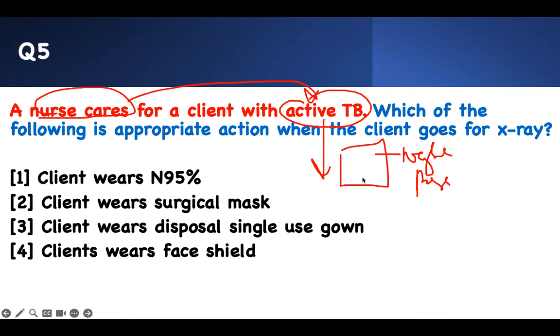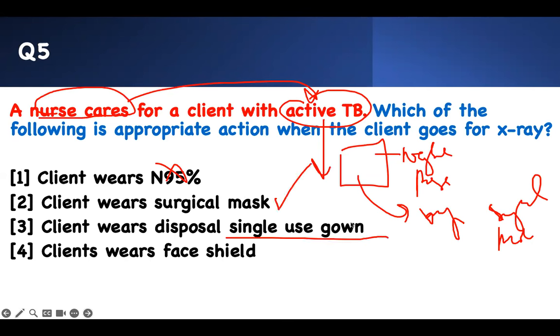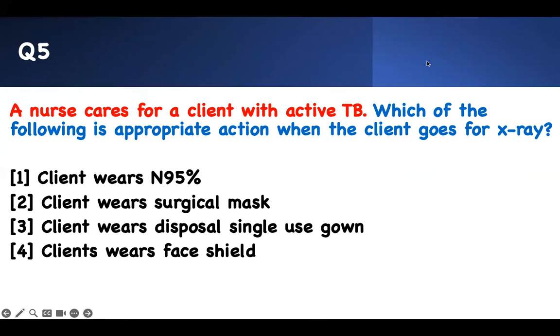When the client is in the room, they're not going to wear anything. But when they go get an X-ray, all they need is what? A surgical mask. They don't need an N95 or anything like that. Should the client wear N95? No, the client wears a surgical mask. Should the client wear a gown? There's no need to wear a gown. The client does not need a face shield. The only thing he needs is a surgical mask. So that's number 5.